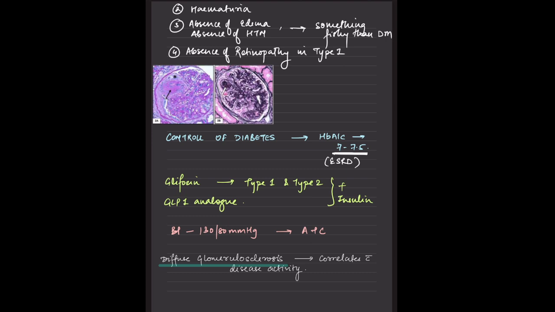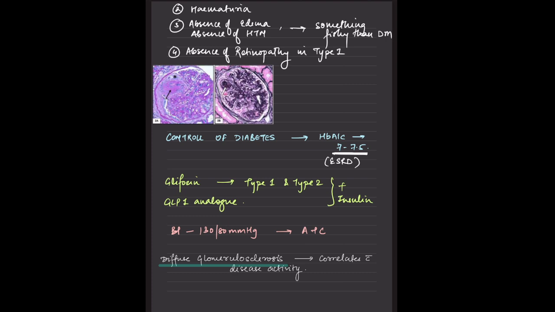For these patients, if the patient is a diabetic, then we go with metformin, sulfonylurea, with or without a GLP-1 analog, with or without an SGLT2 inhibitor. This is the first line right now.